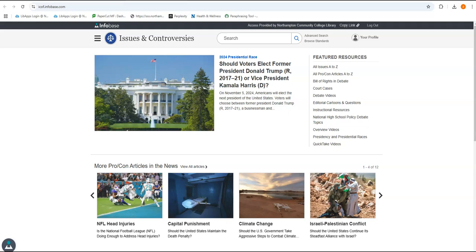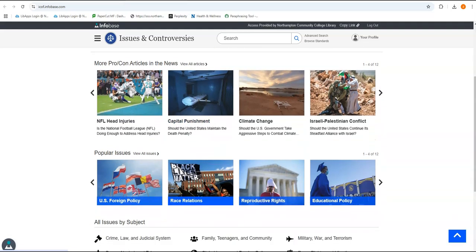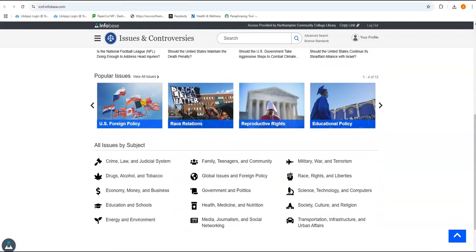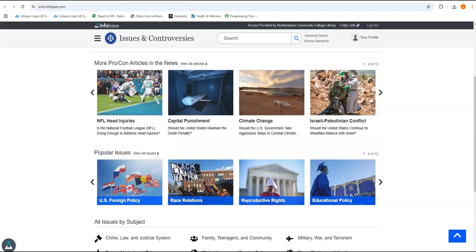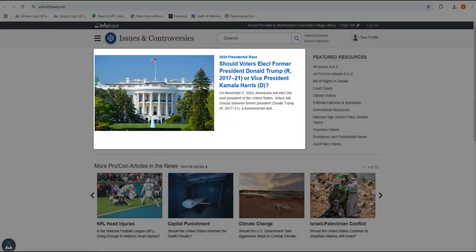We can browse a bunch of topics right here on the homepage, such as should voters elect former President Donald Trump or Vice President Kamala Harris, NFL head injuries, capital punishment, climate change, the Israeli-Palestinian conflict. And we can also see a bunch of research subject categories down here, such as crime, law, and judicial system, or military, war and terrorism, among many others. So let's try opening up one of the subjects that we see on the homepage of the database. And since we're near the election, we'll go with 2024 presidential race. Should voters elect former President Donald Trump or Vice President Kamala Harris?